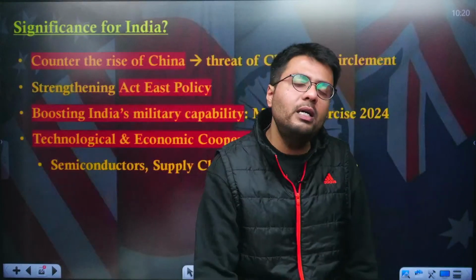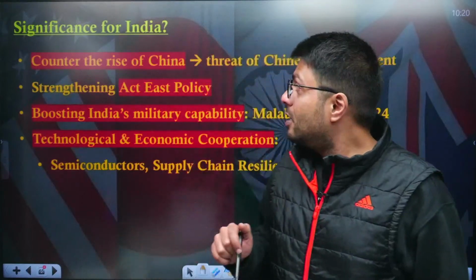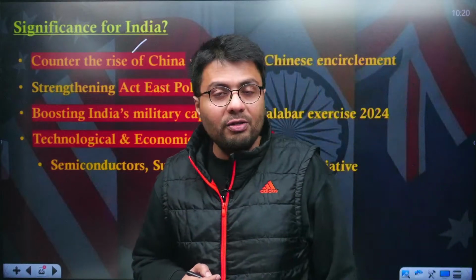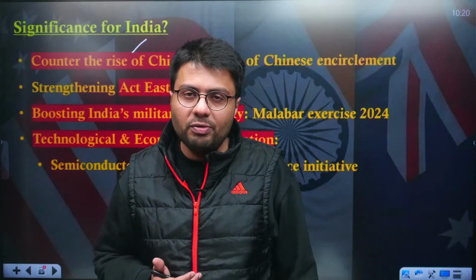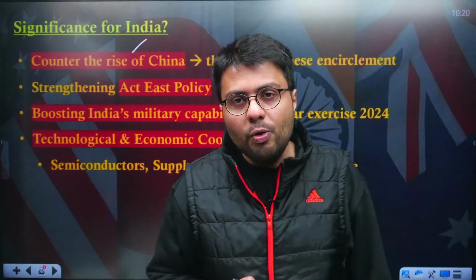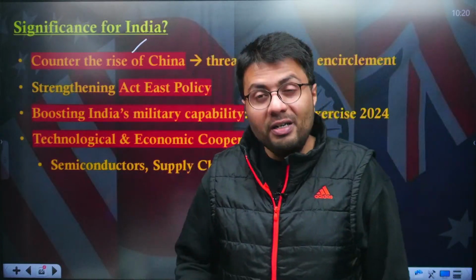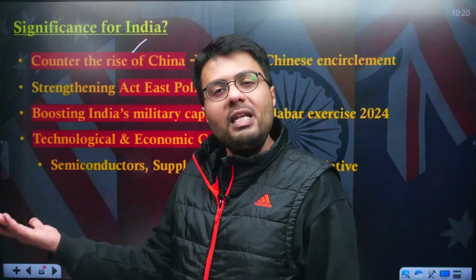Now let us try to understand the significance of the quadrilateral grouping, particularly for India. Now I have to understand that countering the rise of China is the primary security interest of India, because India for the past few years has been involved in many clashes with the Chinese army, particularly in the Doklam region and in the region of Galwan, which witnessed deadly clashes that resulted in the deaths of 20 Indian soldiers and many Chinese soldiers.